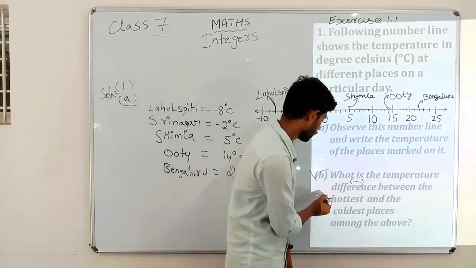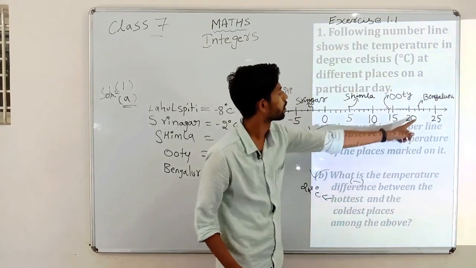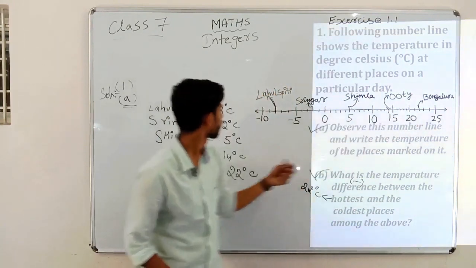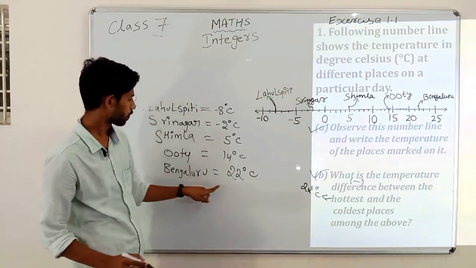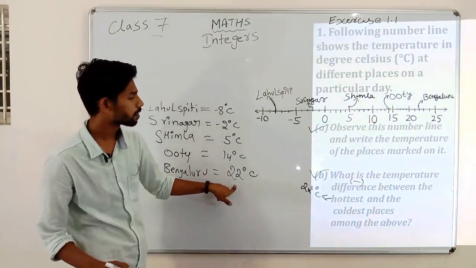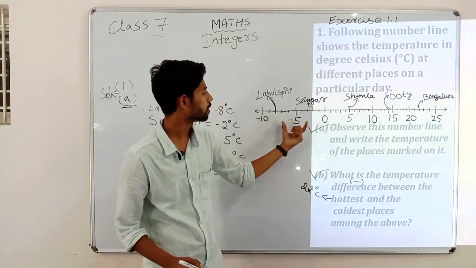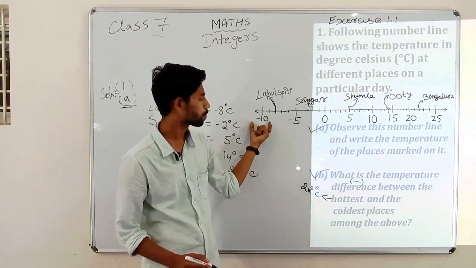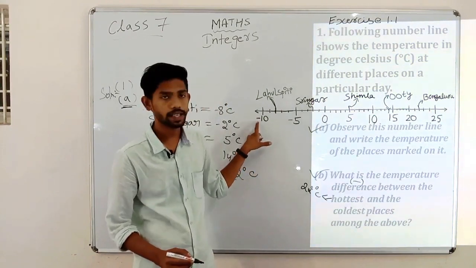So the hottest is Bengaluru, as also written in solution 1 of A. And which is the coldest in the above places? Coldest means Lahul Spiti, which is in the minus degrees.